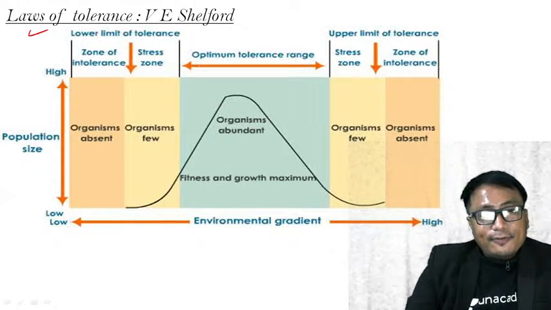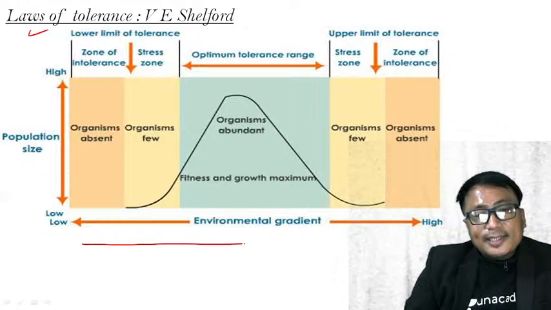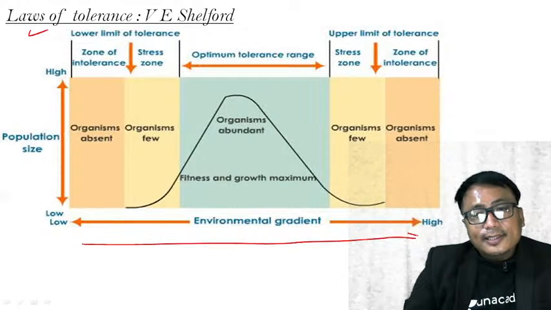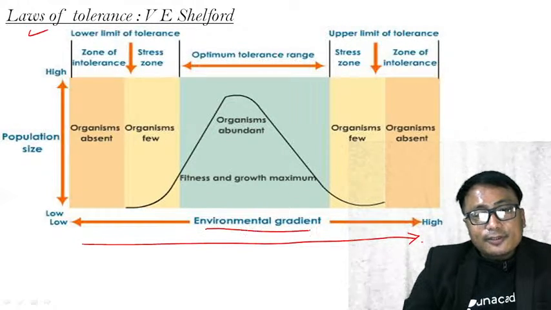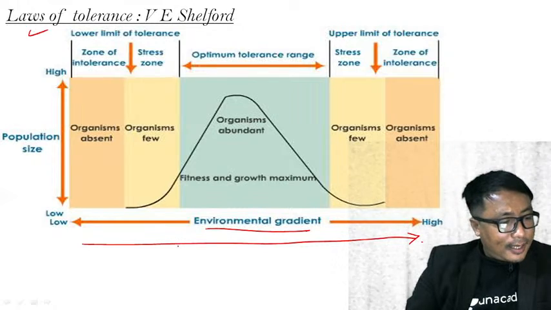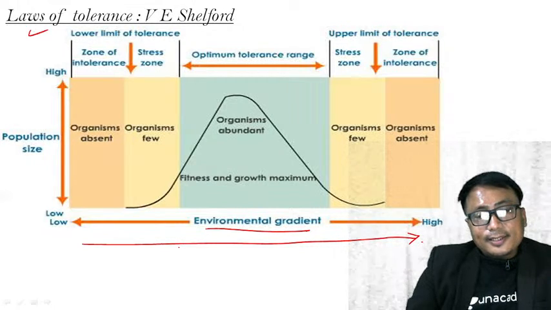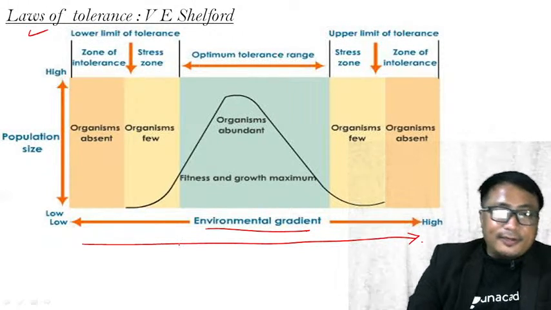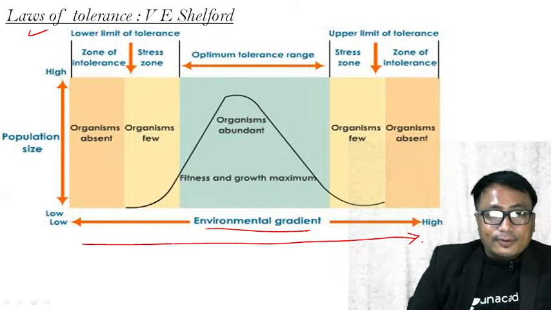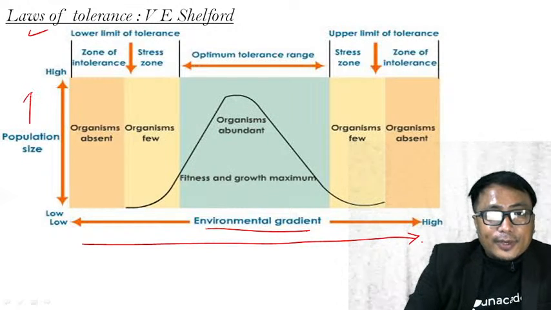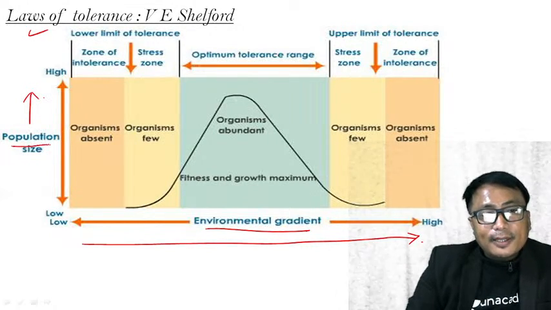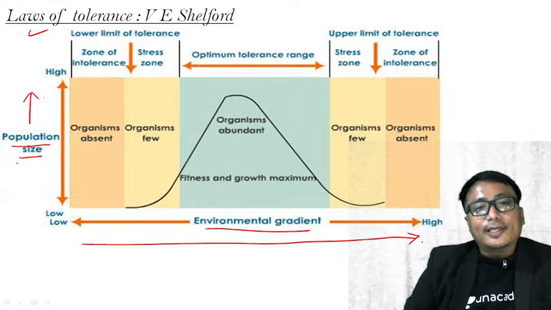In the x-axis, or horizontal axis, is the environmental gradient: temperature, pressure, different soil conditions and so on. In the y-axis, or vertical axis, is the population size of any organism.